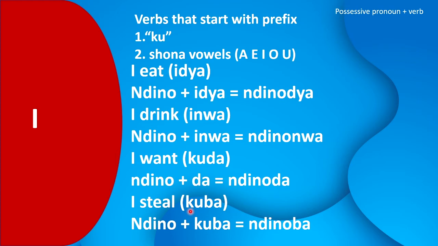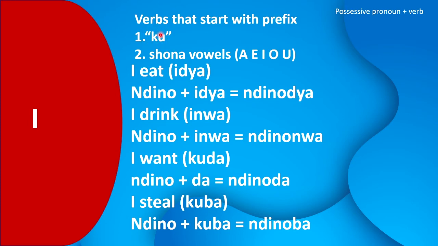So remember, if you're combining the pronoun I in Shona, which is ndino, with a verb which either starts with the prefix ku, or starts with one of the vowels, you must always leave out either the starting vowel or the ku prefix.